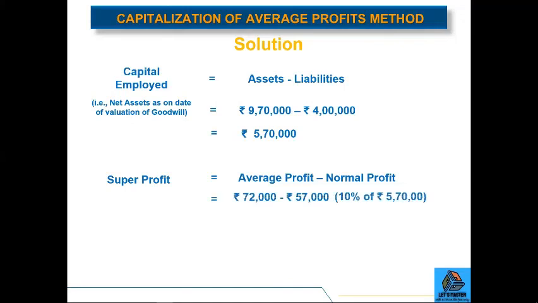So the average profit is given in the question, that is 72,000, and 57,000 is the normal profit, which is 10% of 5,70,000, because we know that the normal rate of return in this industry is 10%. So if you have invested 5,70,000, you can expect a return of 57,000. So when we deduct 57,000 from 72,000, we get 15,000 as the super profit.